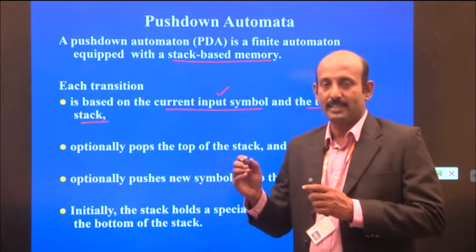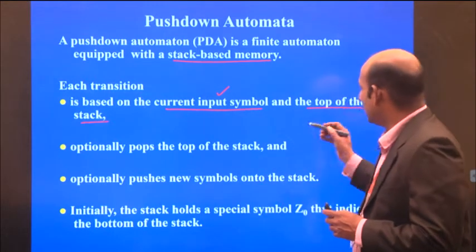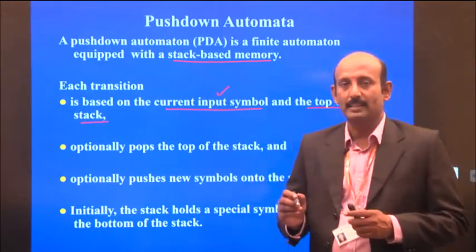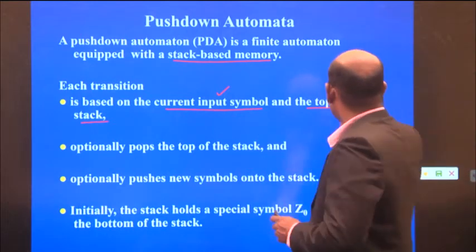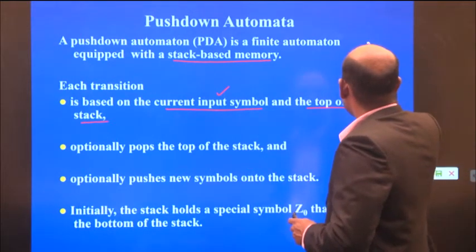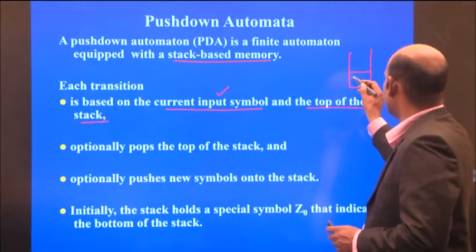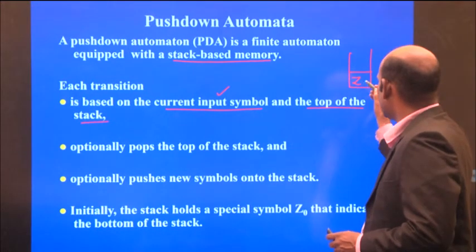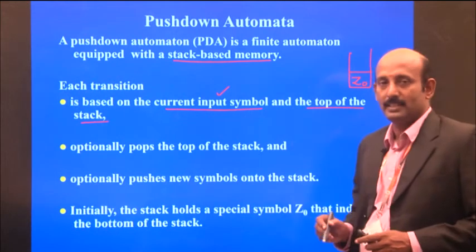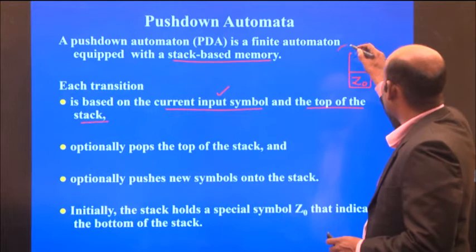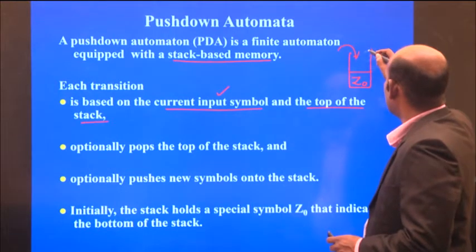So the input buffer is there, and the other one is the stack. The stack also contains symbols. For example, the stack contains the symbol Z or Z naught, which is always at the bottom of the stack. All the input symbols are pushed onto this stack or popped.